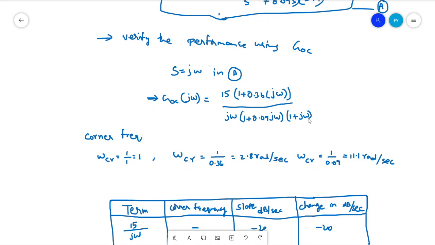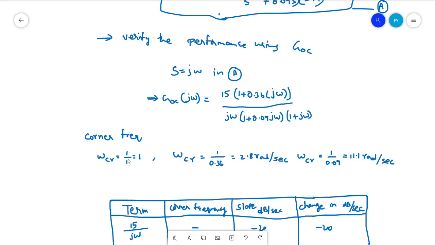For 1 plus j omega, the corner frequency is 1 by 1, the coefficient of s, so it will be 1. For the zero, we get 1 by 0.36, that is nothing but 2.8 radians. And for the pole 1 by 0.09, we get a frequency of 11.1.